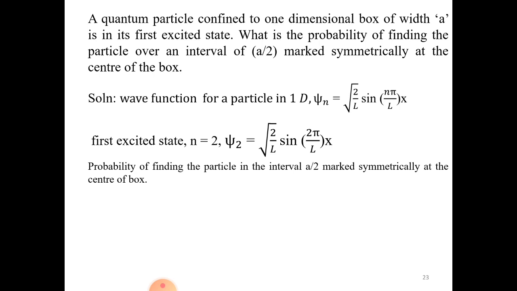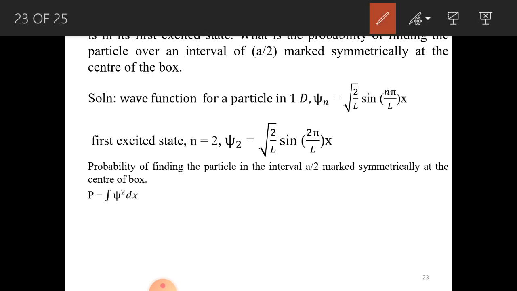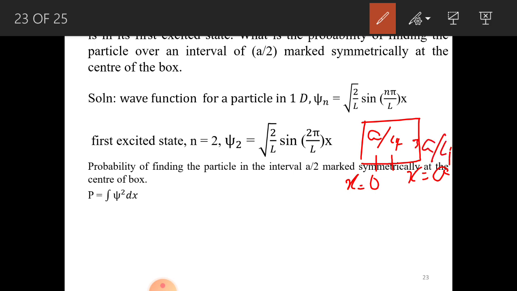So now you mark a box, something like this. Here x equal to 0, and instead of writing it as L, let us write x equal to A. Mark the box symmetrically, so this will be A by 4, correct? This will be 3A by 4. You have to mark 2 points symmetrically like this: A by 4 and 3A by 4.